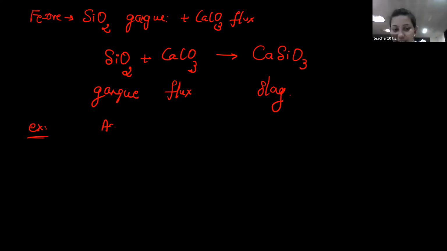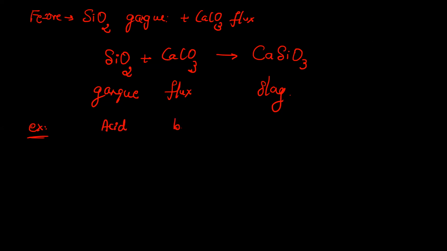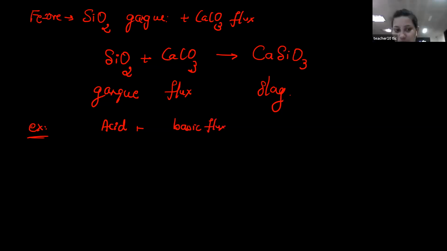If the gangue is an acid, then basic flux is to be added. If the gangue is a base, then you have to add acidic flux. So there are two classifications under flux, acidic flux and basic flux. That depends upon the nature of the impurity. Is this clear?